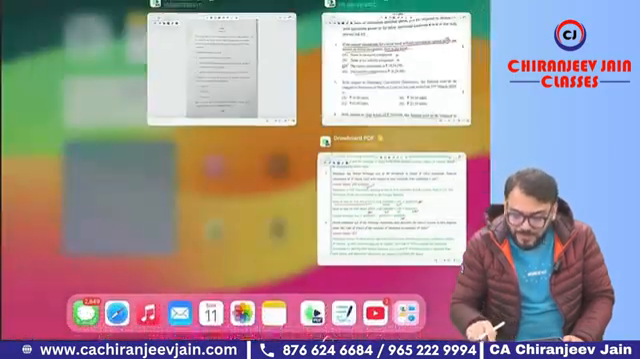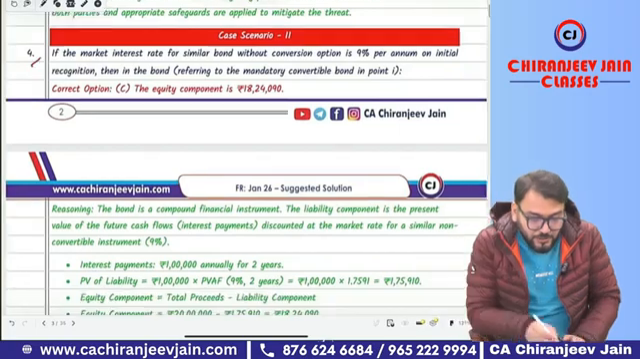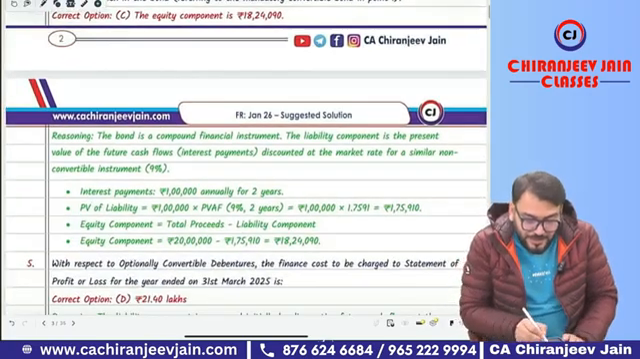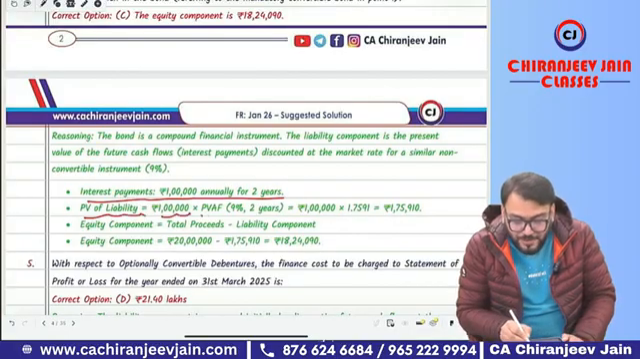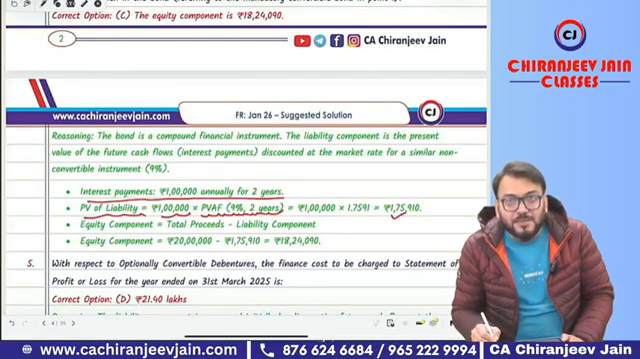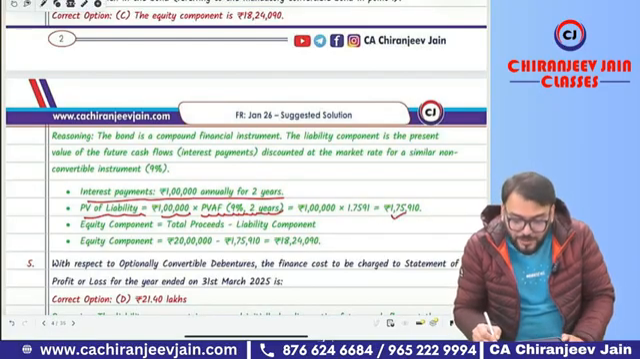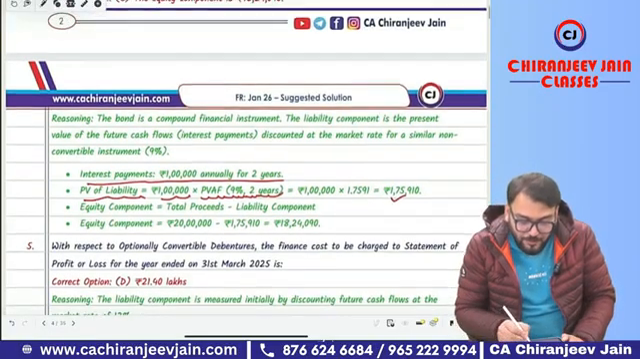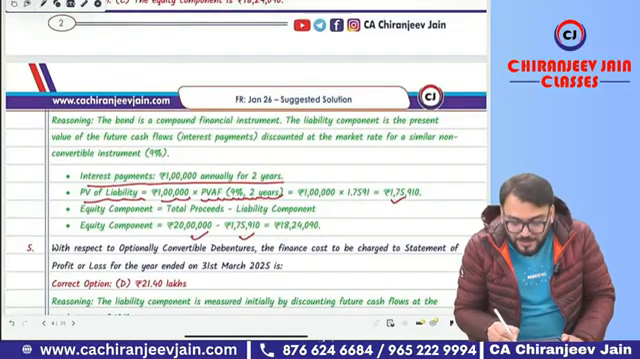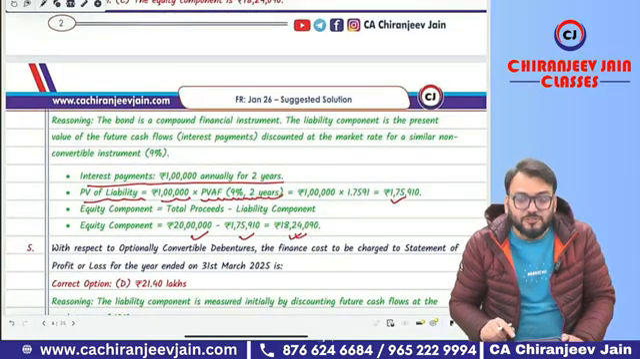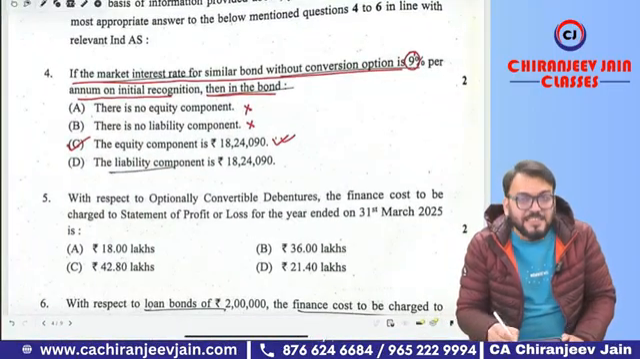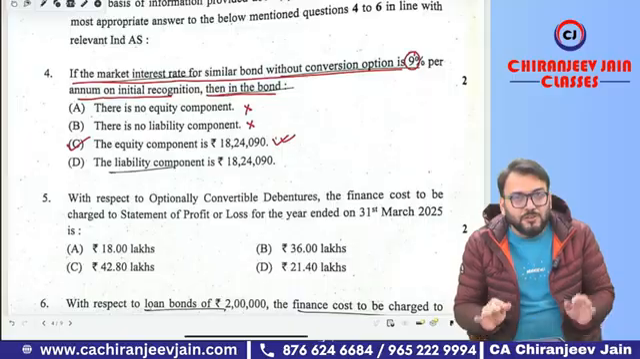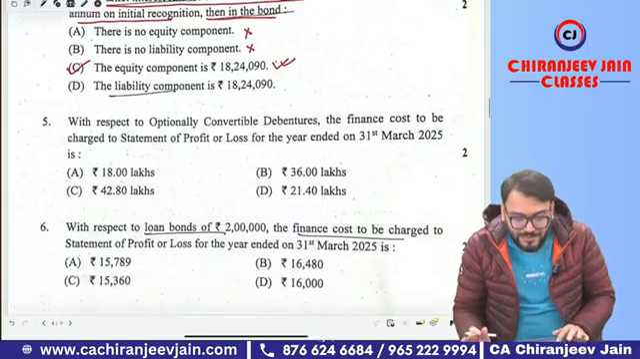But let us calculate it. So what I have done, you can see question number 4, reasoning. Interest payment 1 lakh annually for 2 years. Present value of liability will be 1 lakh times the present value factor at a rate of 9% for 2 years, which will be 1,75,910. Therefore, the equity component will be how much? Equity component will be 20 lakh minus the liability component, that is 18,24,090. Therefore, option number C is correct. Without calculation also you can do it if you have some analytical mind.